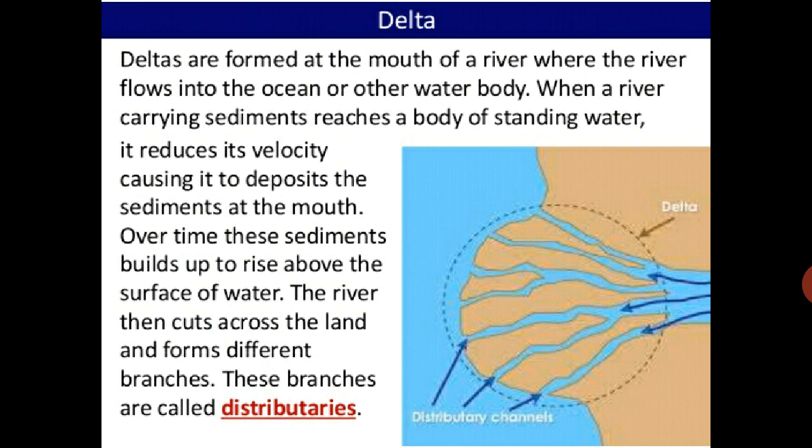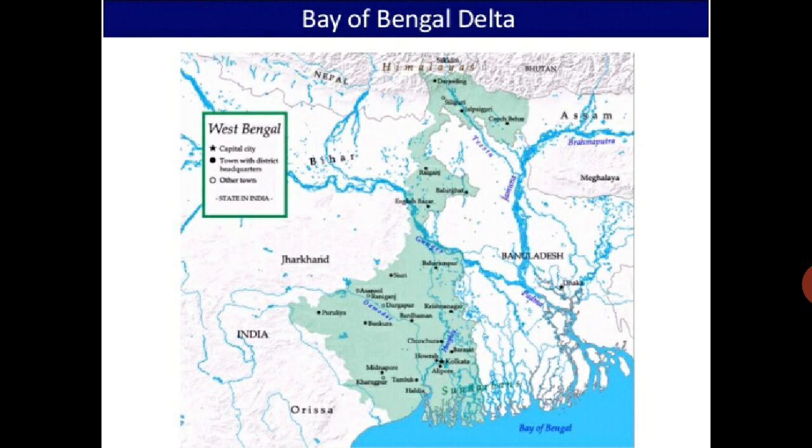This is the delta region where the river meets other water bodies. Suppose at last the river is meeting the sea or ocean. At that time the flow is a little bit less, and this type of branches of the river are there. It deposits soil and sediments, and this becomes the delta region. In this delta region the soil is very fertile. See, in the Bay of Bengal, the Ganga river is meeting the Bay of Bengal. This is the delta region, and this is the biggest delta in the world.